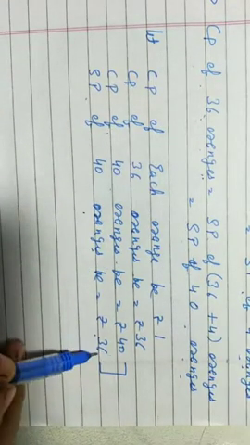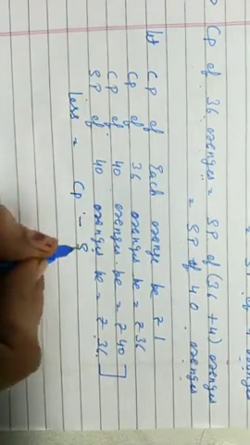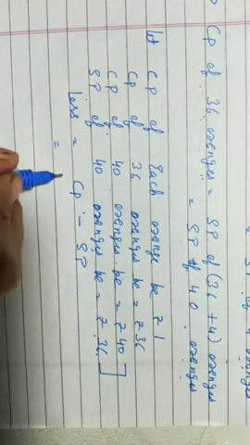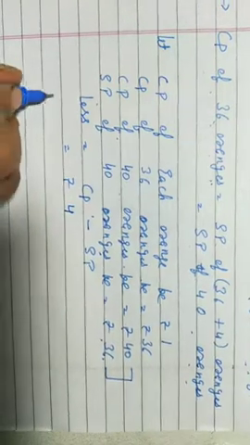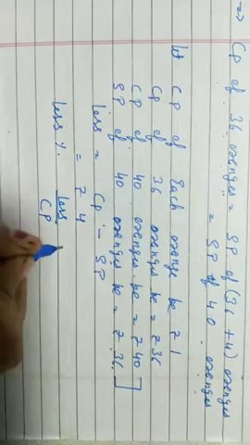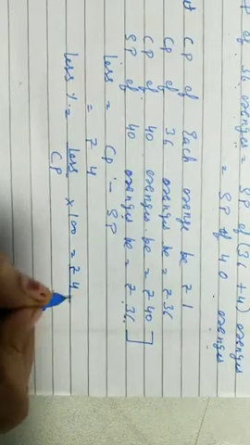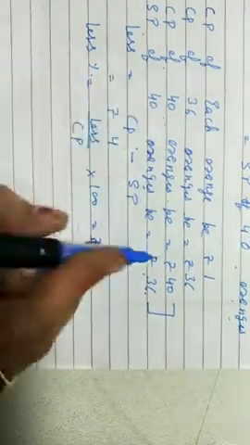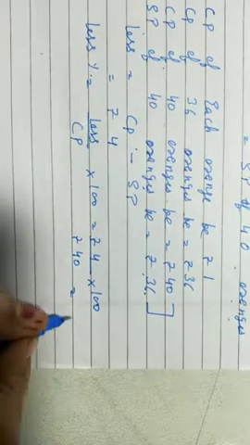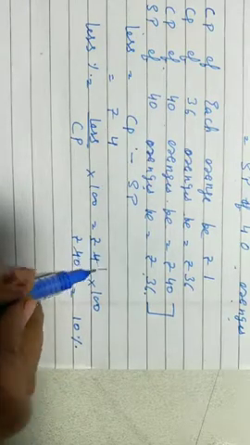Now you can see CP and SP of the same quantity. You can compare both of these and find your loss. You are already aware loss is what? CP minus SP. Right now cost price of 40 oranges minus selling price of 40 oranges is how much? Rupees 4. Now we will find our loss percent as loss by CP into 100. Now loss is rupees 4 divided by CP, rupees 40, into 100. Then you will get your loss as 10%. Okay class, you will get your loss as 10%.